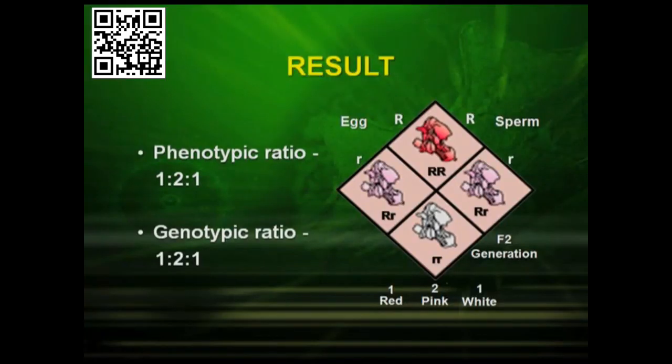So this is a different kind of interaction, where we find a different genotypic ratio and a different phenotypic ratio, but the genotypic and the phenotypic ratio are the same in the case of incomplete dominance. We get 1 red flower, 2 pink flowers and 1 white. So the genotypic ratio becomes 1:2:1.